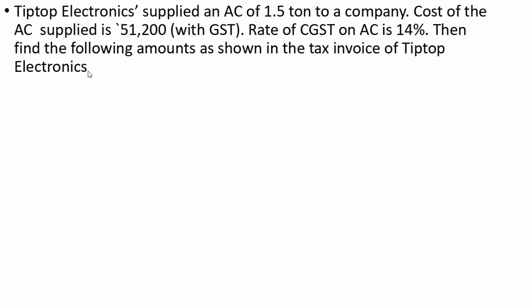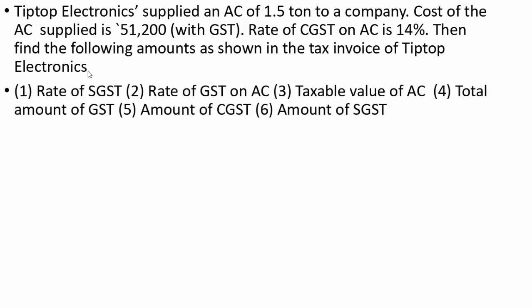First, the rate of SGST. Second, the rate of GST on AC. Third, the taxable value of AC. Fourth, the total amount of GST. Fifth, the amount of CGST. Sixth, the amount of SGST. Let us find them one by one.